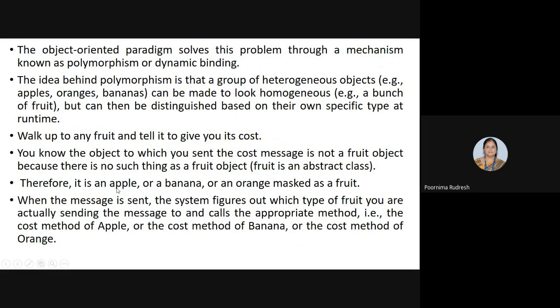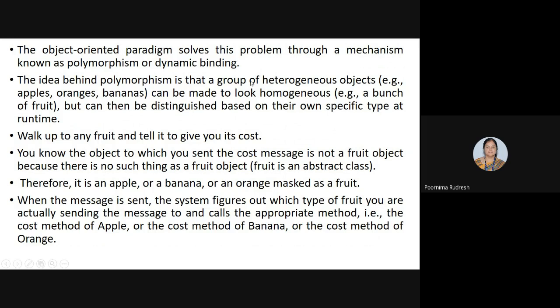Hence, it is an apple or the banana or an orange. Because these types of fruits are present in the fruit basket, right? So it may be the apple or the banana or the orange, where these types of fruits are marked as just a fruit. Okay, understood?